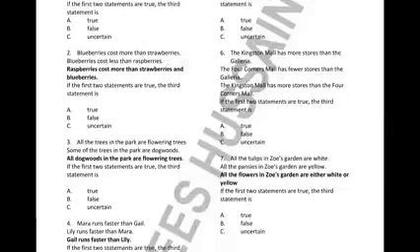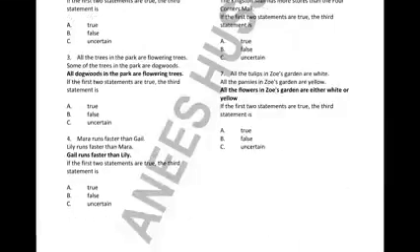All right, going on to question number 3. It says all the trees in the park are flowering trees. And some of the trees in the park are dogwoods. So dogwoods are some of the trees, and since all trees are flowering trees, among those trees there are some that are dogwoods.